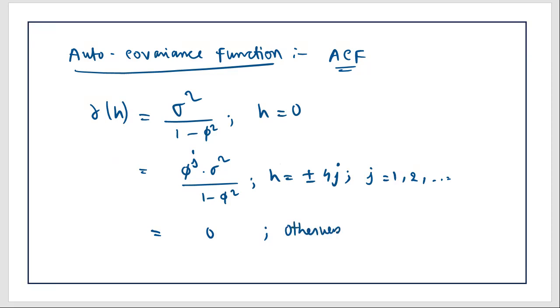I know it might seem a little difficult for many of you, but ISI has a separate standard for itself, and you have to get prepared with these kinds of questions, right? So this is the autocovariance function. Now the question has asked you to find out the autocorrelation function. How to find out the autocorrelation function?